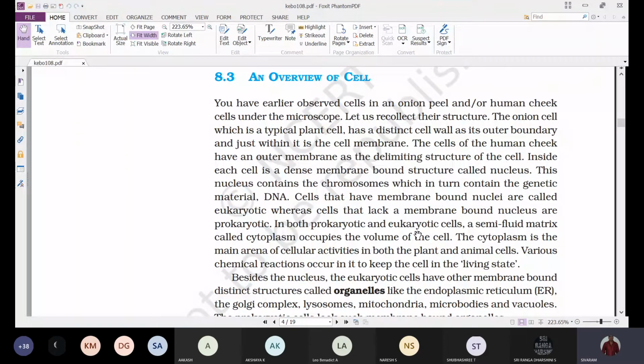Regularly you can observe an onion. Go to the kitchen in your home, take one onion. We'll find that the onion is present in the form of layers.